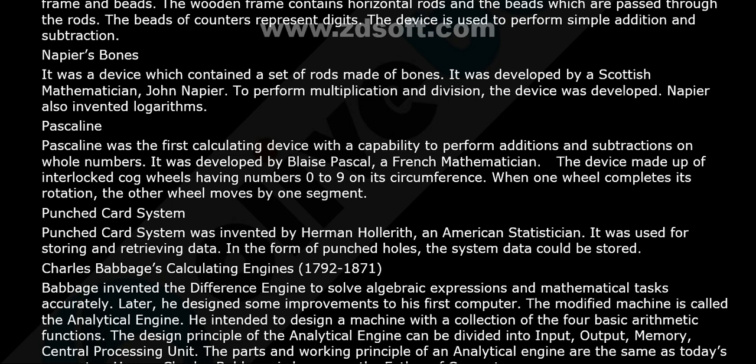What about Pascaline? Pascaline was the first calculating device with the capability to perform additions and subtractions on whole numbers. It was developed by Blaise Pascal, a French mathematician. The device was made up of interlocked cogwheels having 0 to 9 on their circumference. When one wheel completes its rotation, the other wheel moves by one segment.